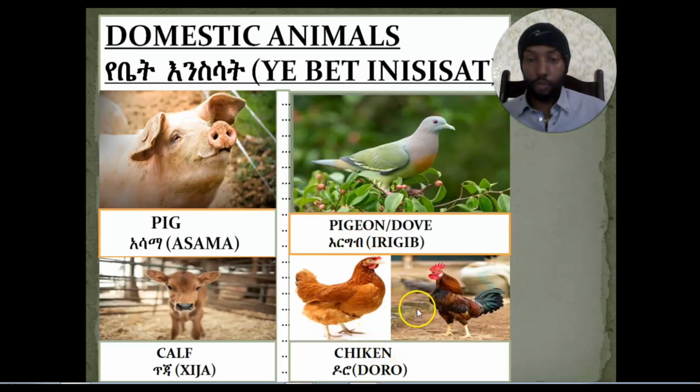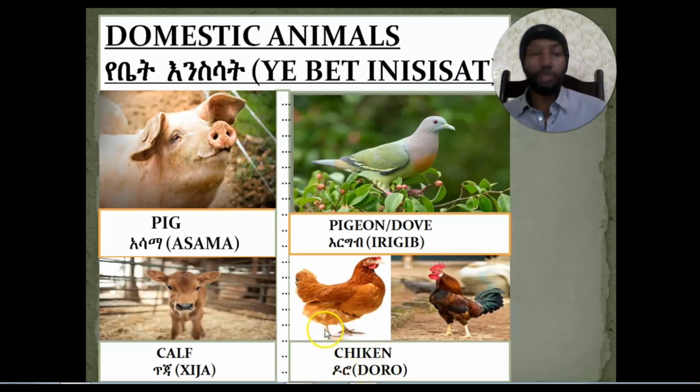And previously we have seen this. When both the male chicken and the female chicken are together, they are called chicken. And chicken in Amharic language means doro. But specifically, the female chicken is called hen, and hen in Amharic language is called set doro. The male chicken is called cock or rooster, and in Amharic it's called wend doro. Together they are called chicken, which means doro.